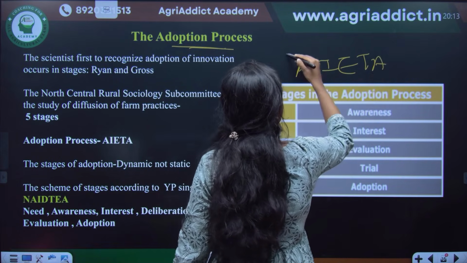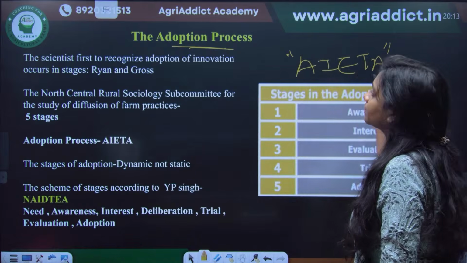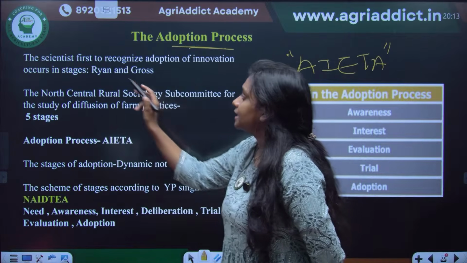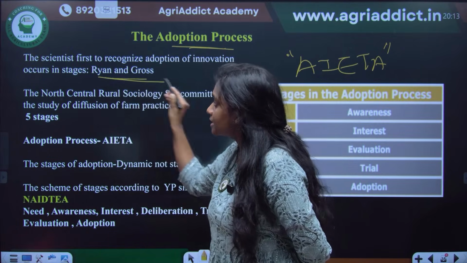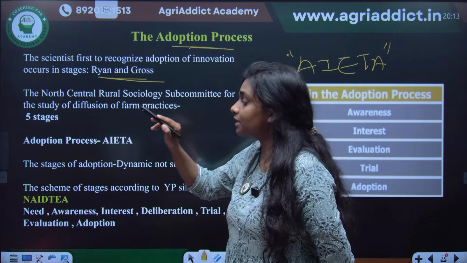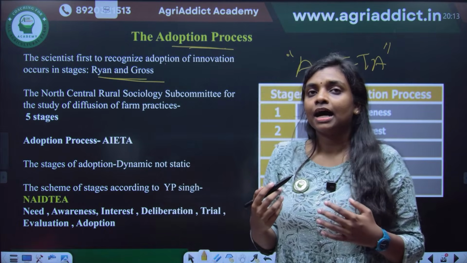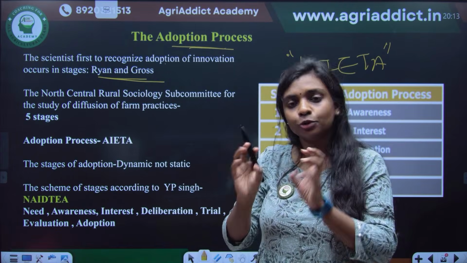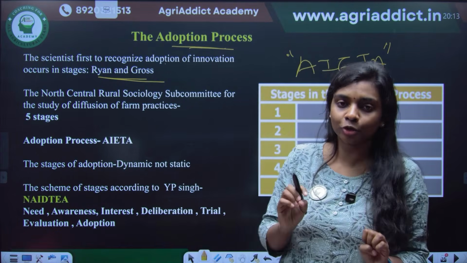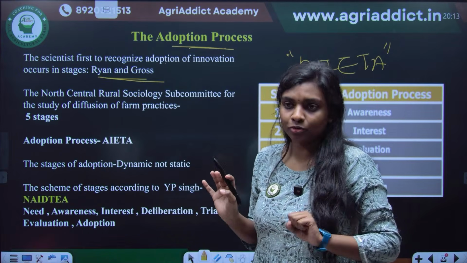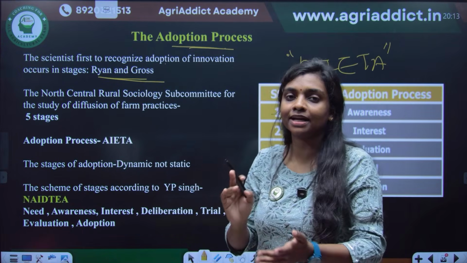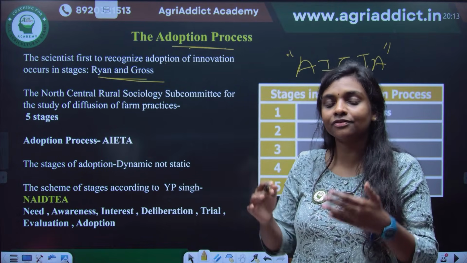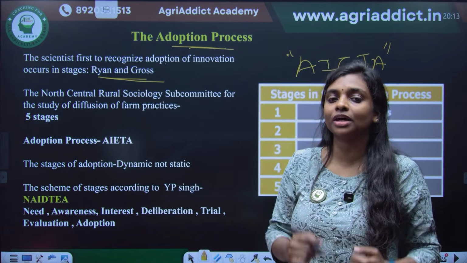AIETA. AIETA, that is a short form that you should remember, the adoption process. So the scientist who first recognized the adoption of innovation which occurs in stages. As I told before, you got to know about this particular platform and you adopted this. You have taken the course, or you have adopted it. It's not a one step process. It's not like you have seen it and directly clicked or directly purchased the course. No, it's not like that. You have undergone a series of processes, after which you have selected the courses.